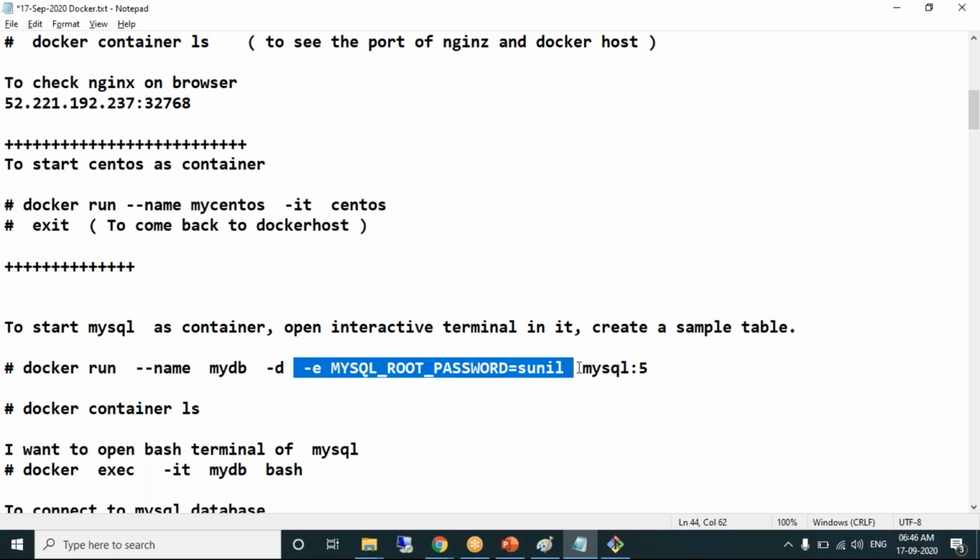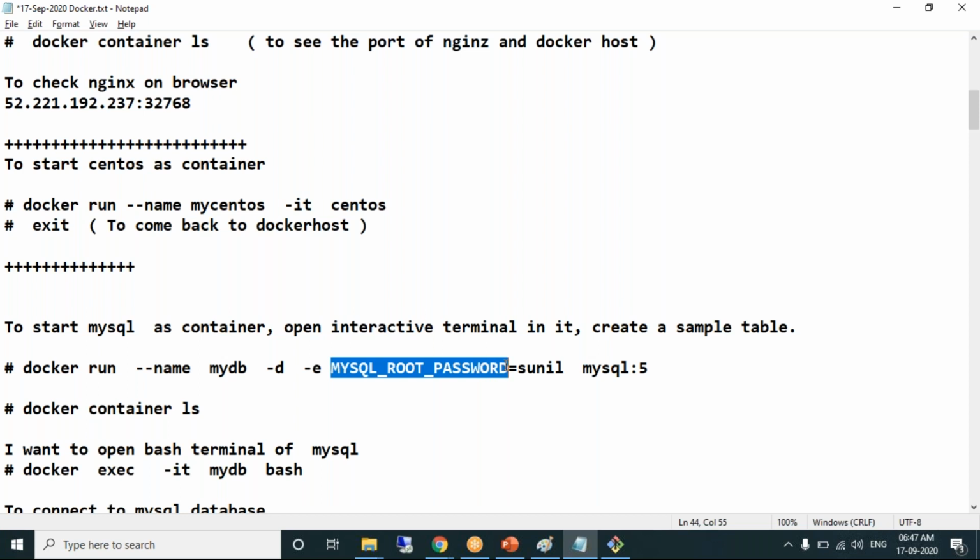First point. How to know that an environment variable should be used? We have never used environment variables for other containers. How to know that this particular container should use one? And the name of the environment variable is MySQL underscore root underscore password. How should we know this is the name we should use? It's a predefined name. You cannot use just root equal to Sunil. You need to use this particular environment variable. How to know it? All this information, you need to know it.